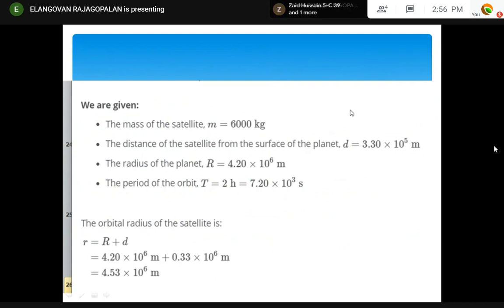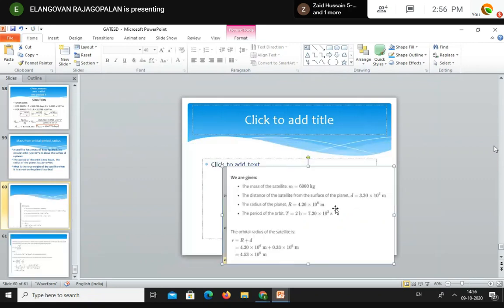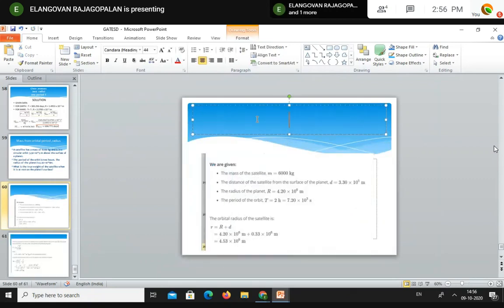More important, this problem is based on this fact. The orbital radius is equal to the radius of the planet or Earth plus the altitude above the ground.